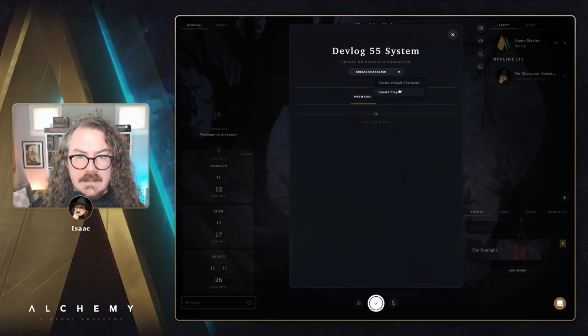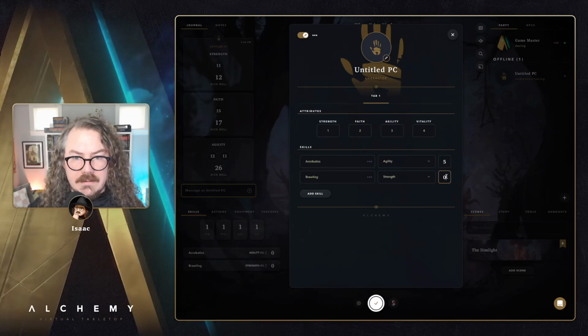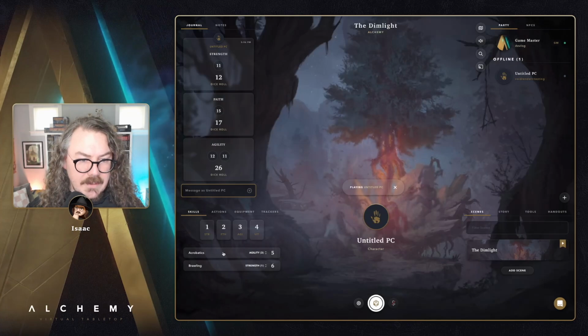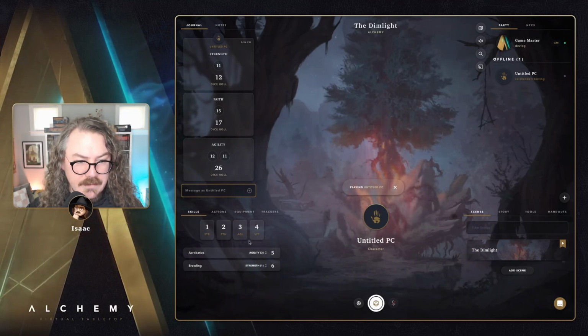Go ahead and play, and then we'll choose that player sheet again. And here's our skills. We're going to go with these values again, and 5 and 6 for the skills. And you can see these skills are showing up down here in my skills panel as well. And there's also a quick selector to change the attribute that goes along with that skill if I needed to.